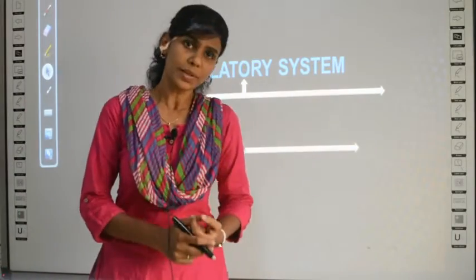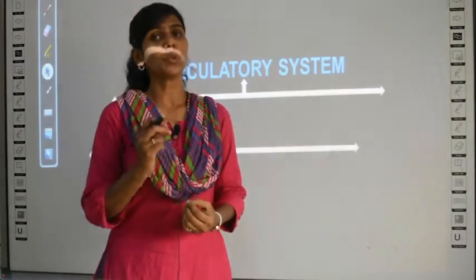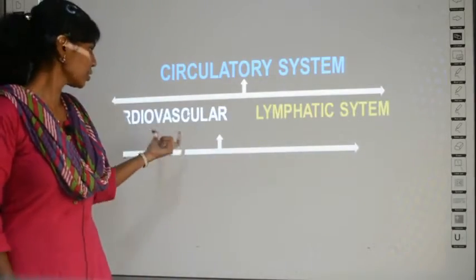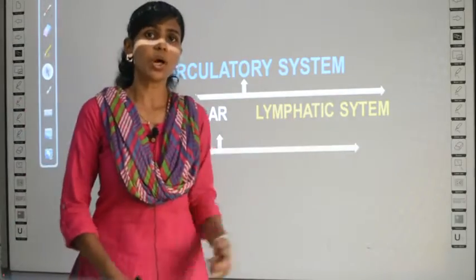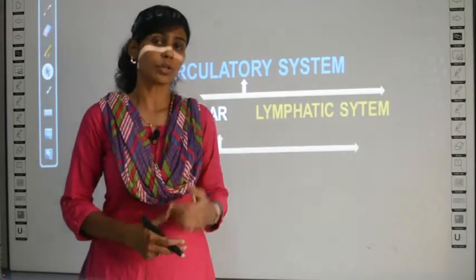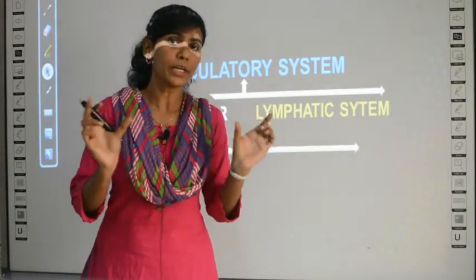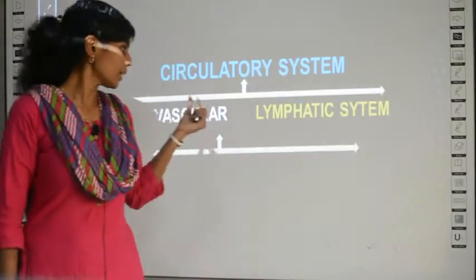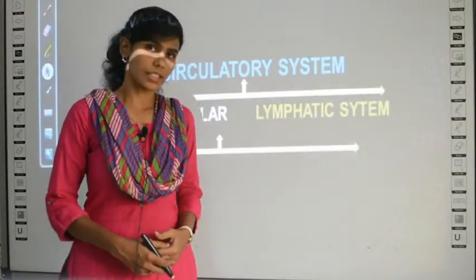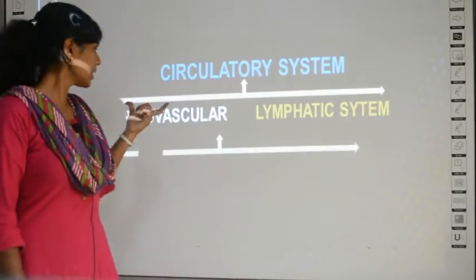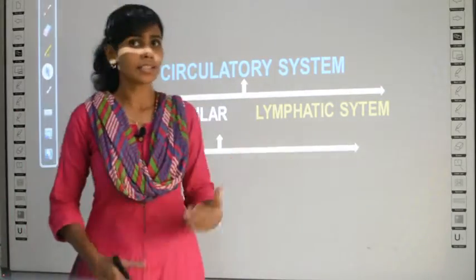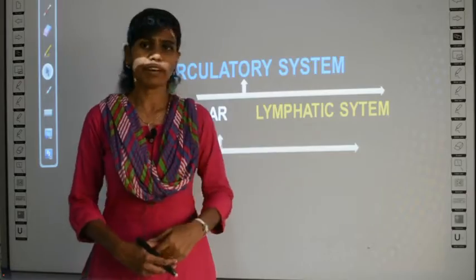So our circulatory system consists of two subsystems. What are those subsystems? One is called cardiovascular system and the second one is called lymphatic system. What did I tell you? Your total circulatory system can be divided into two subsystems, which include cardiovascular system and lymphatic system. In today's class, we will be learning about the cardiovascular system, and in our next class, we will be learning about the lymphatic system.